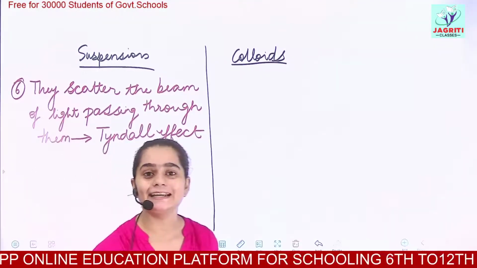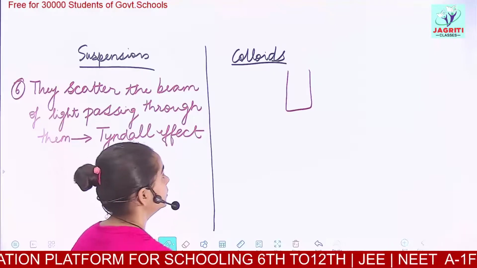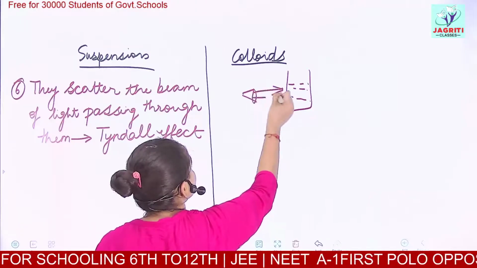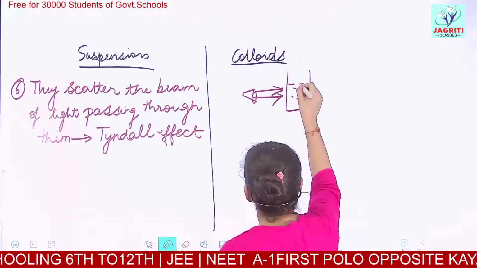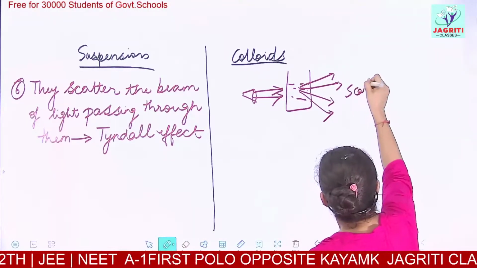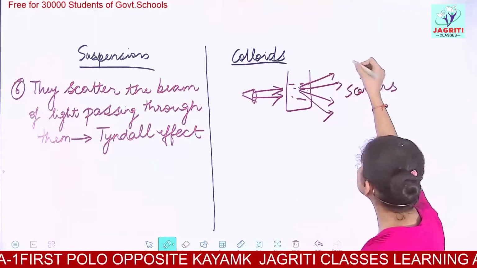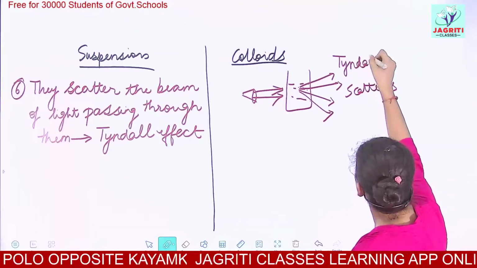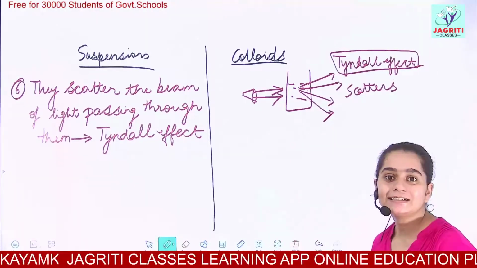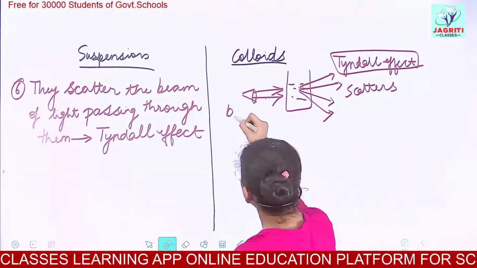Colloids also exhibit the Tyndall effect. So the same is the property with colloids. Suppose you take milk. Milk is an example of a colloid. And you pass a beam of light. Then this beam of light on passing through the colloid scatters in different directions. It spreads out. So in a colloidal solution, this effect of scattering is called the Tyndall effect. What is the Tyndall effect? Now can you define? Yes, the scattering of a beam of light. This is a beam of light.